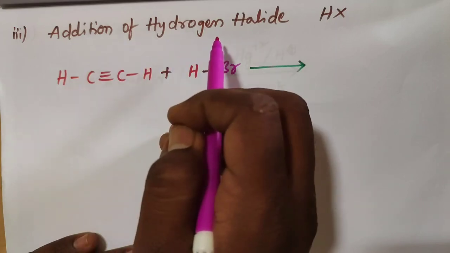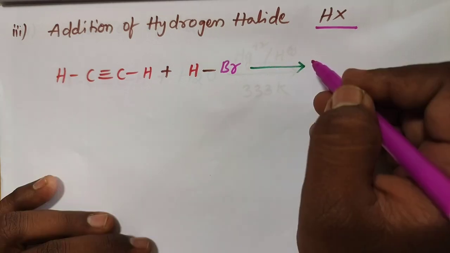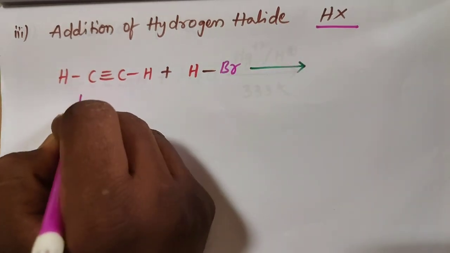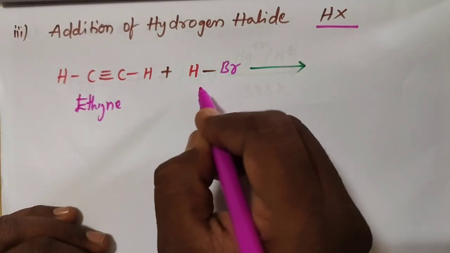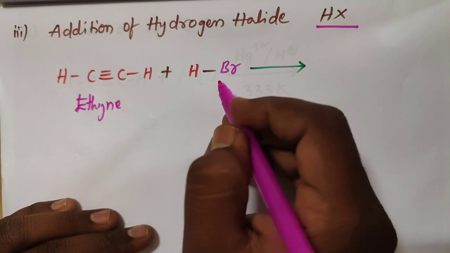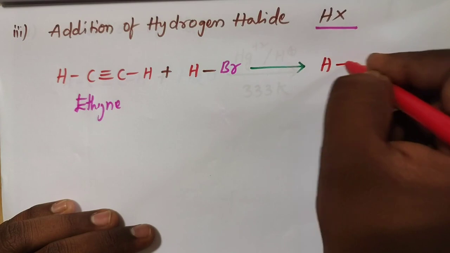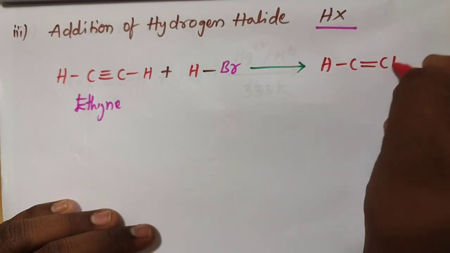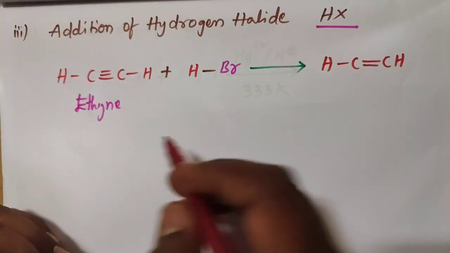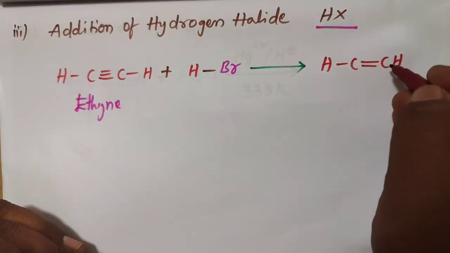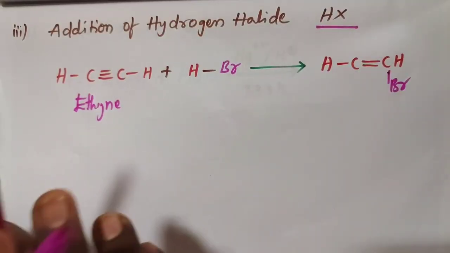Okay, addition of hydrogen halide HX to this alkyne. In this reaction, this is ethyne reacting with HBr, hydrogen bromide. We get the product HC double bond CHBr.